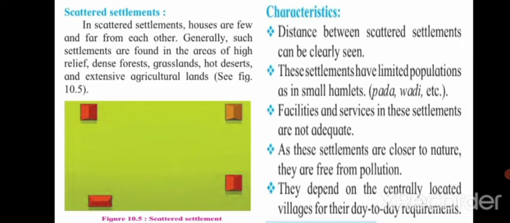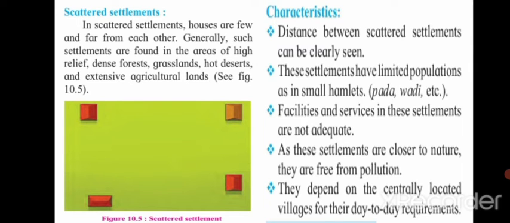First, distance between scattered settlements can be clearly seen. Second, these settlements have limited populations as in small hamlets. For example, they are mostly called as pada, wadi, etc. Facilities and services in these settlements are not adequate, means not all facilities are available here. As these settlements are close to nature, they are free from pollution. So this is an advantage.